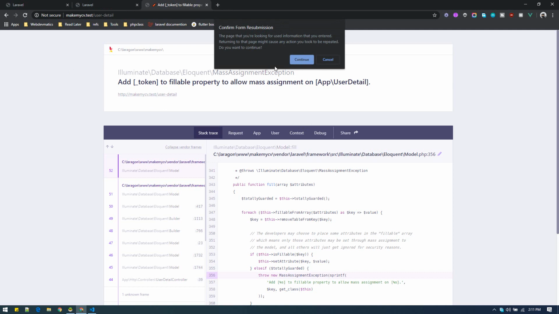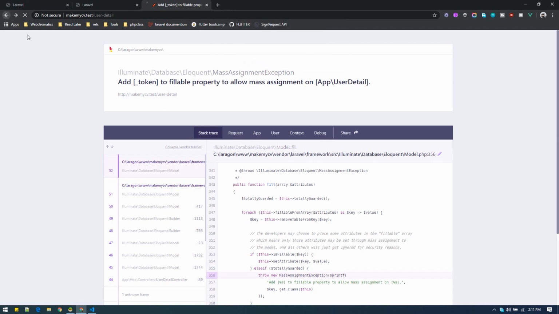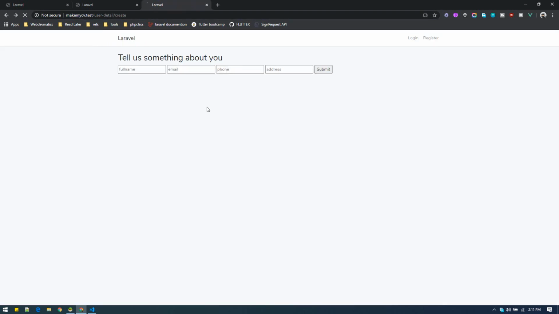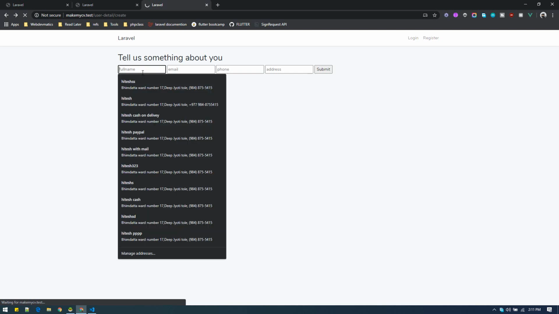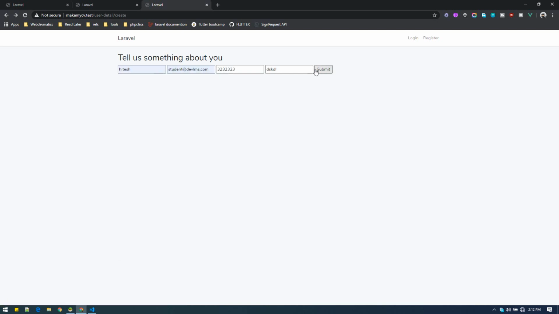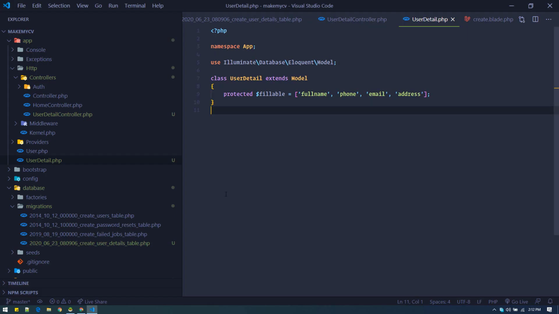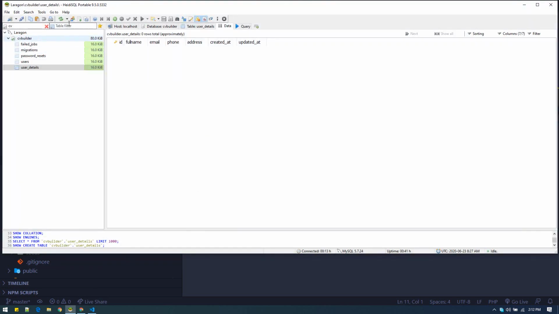So now if you go back, let's go to create this form, and here let's enter full name. So now submit. So it got submitted. Let's go to our database, refresh. Yeah, here we go. So we have filled all the data from form to database. Okay, so now everything is filled.